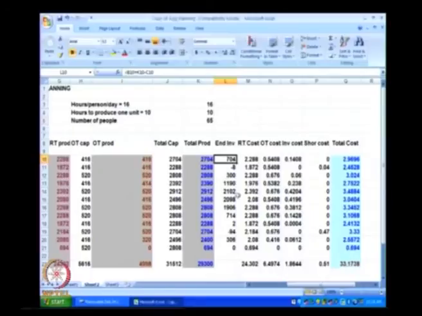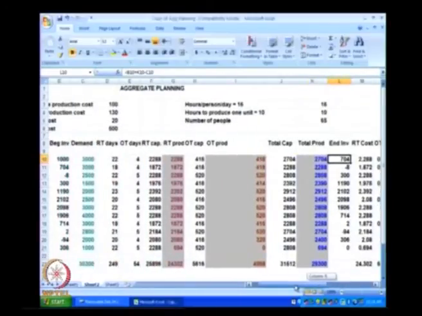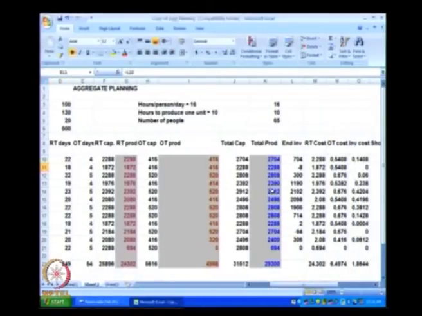Now the ending inventory of January, which is 704, will become the beginning inventory of February, which is 704, and if we decide to produce 2288, which is the actual capacity, we have a negative ending inventory. We can calculate the RT cost, the OT cost.